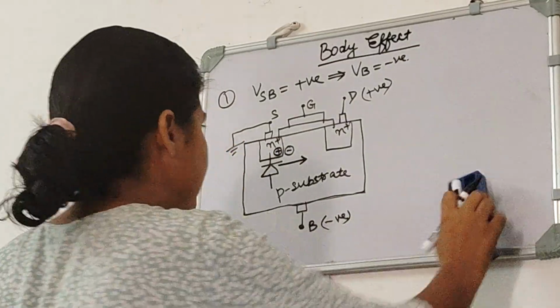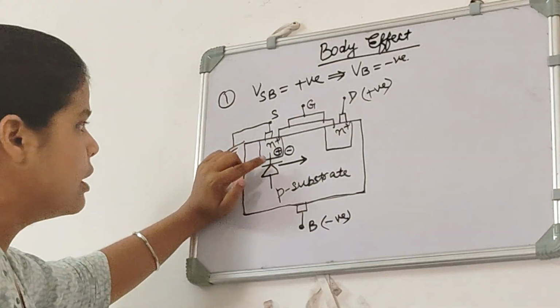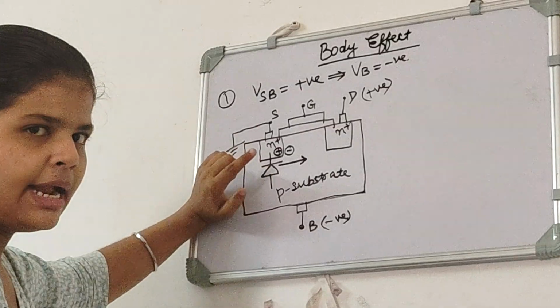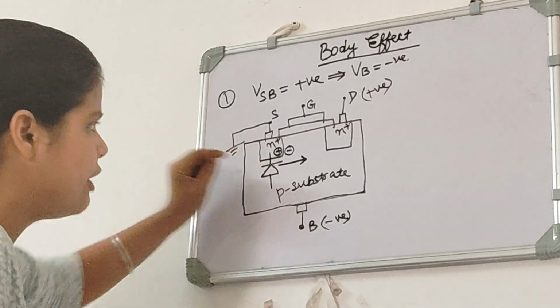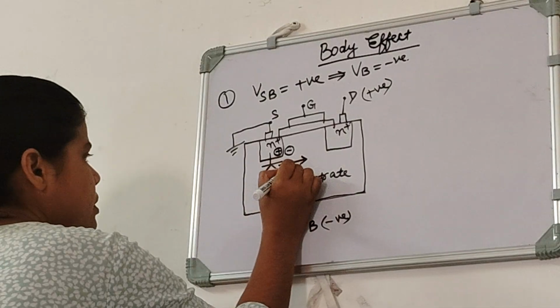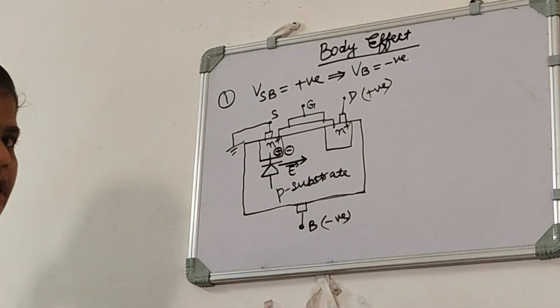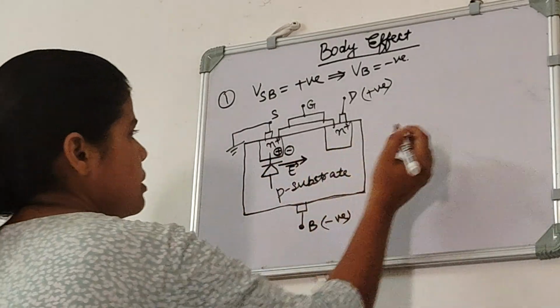But as we said, the direction of electric field and the movement of electrons are just in opposite direction. So since the electric field is in this direction, the movement of electrons will be in this direction.